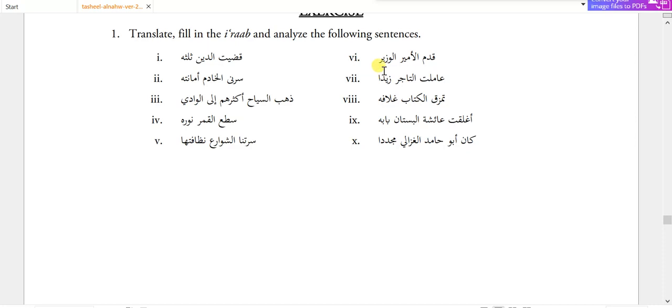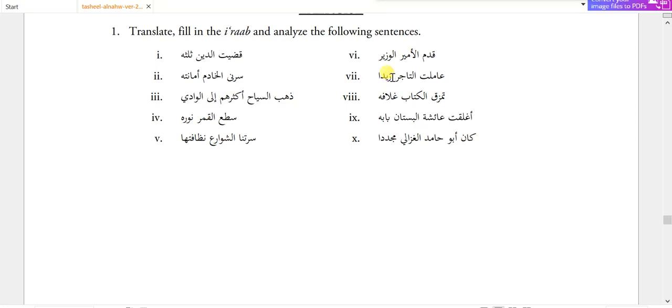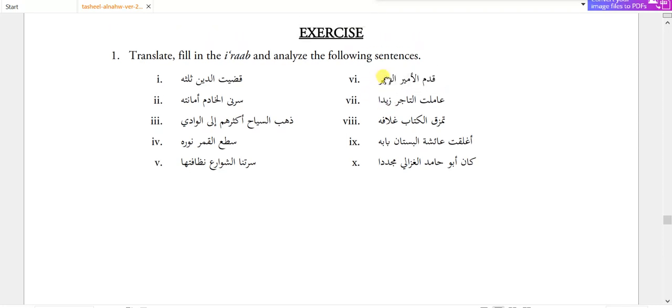Qadimal amiru al waziru. So first said Amir, then said Wazir. The Amir came? No, al wazir, the minister came. Amaltu at-tajira zaidan. Amaltu, I dealt with the merchant? No, with Zaid. So these both are badalul ghalat.